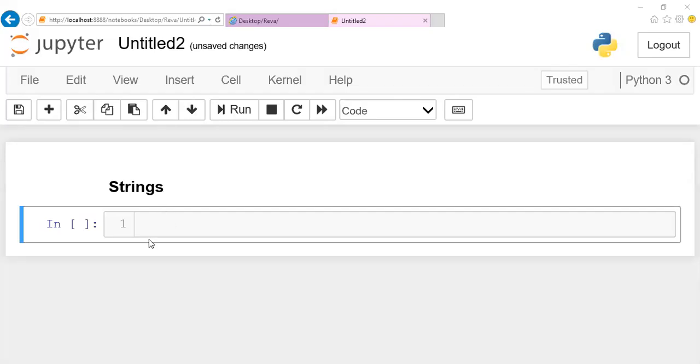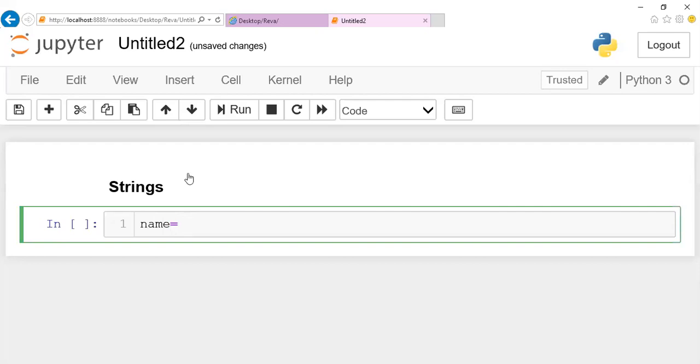So as per today's agenda, we are going to see the string concept and problem solving on strings. When I say strings, a string is a collection of characters, isn't it? I can store either a single character, a collection of characters, or characters with numbers as well as special characters included.